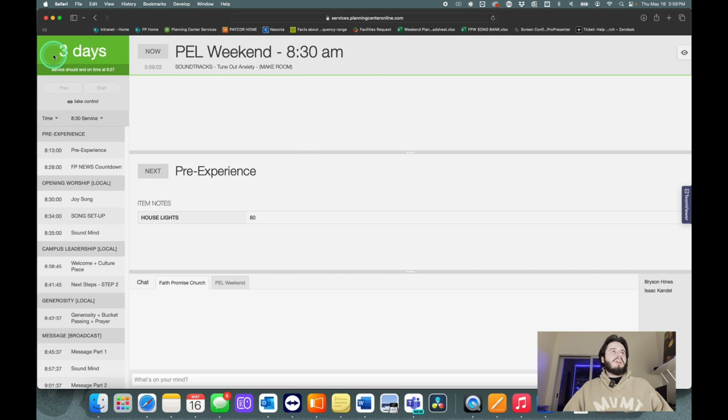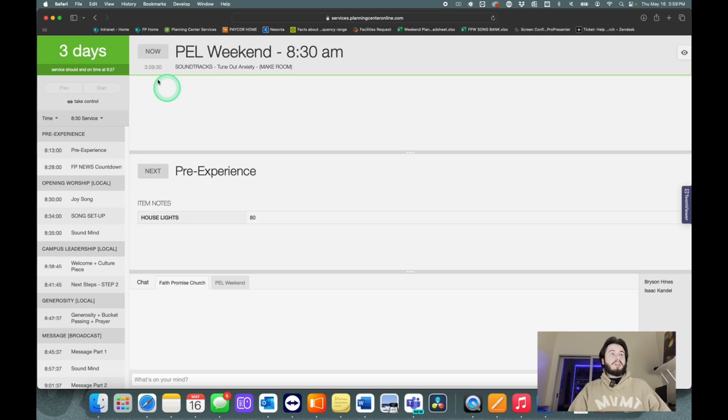So you can see we've got 3 days until this service starts. I'm on the Pell experience currently. And then down here we have a chat box, and this has what we're on currently and who's on it. So let's explain this a little bit. As an experience director, the experience director will move through the service, and that records times on Planning Center for us to look at later.